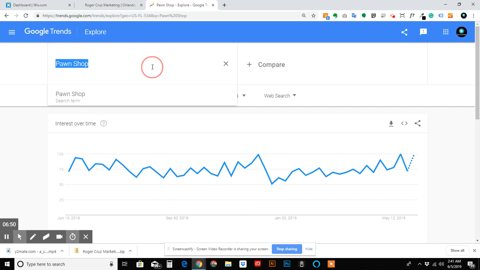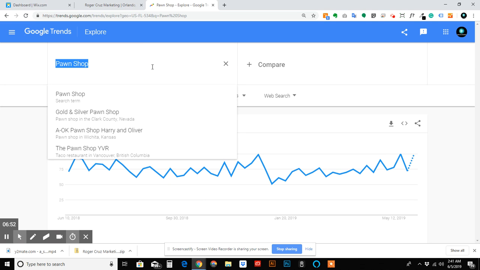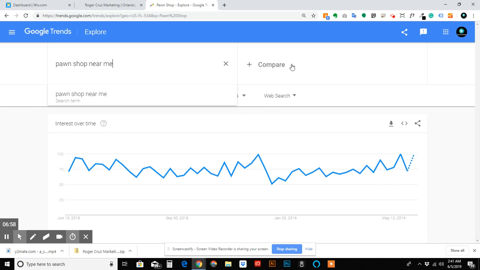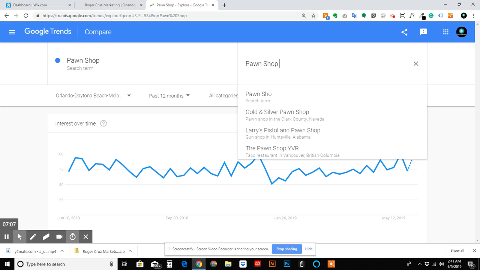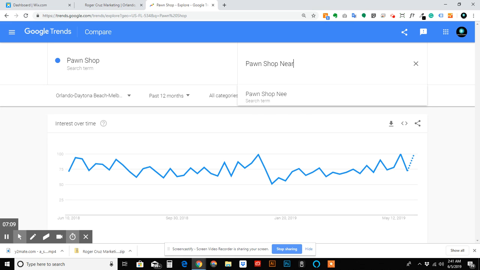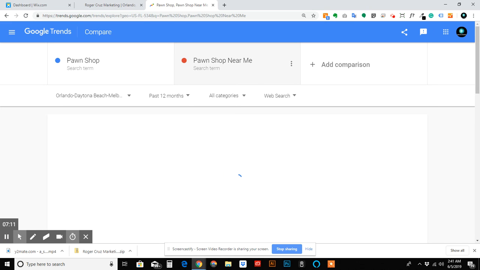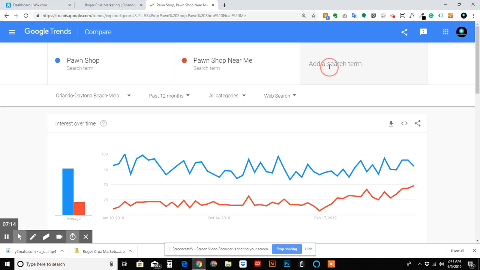And now let's say we want to do some comparison. We'll leave pawn shop there for this example. So we do pawn shop near me. See how often that's being searched compared to pawn shop.